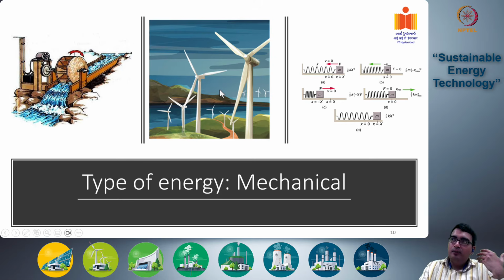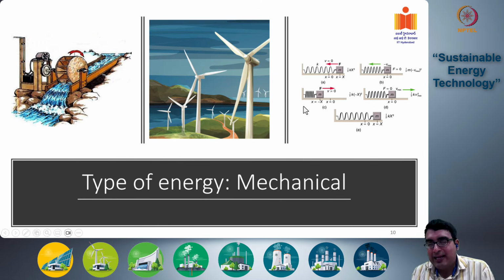Similarly, wind has kinetic energy associated with it, which you can harness through windmills or wind turbines. Similar process. Another form of mechanical energy is the potential energy of springs. In a spring mass system, when the spring is compressed, the energy is transformed into potential energy of the spring, which you can use to do useful work as well. So these are called mechanical forms of energy.